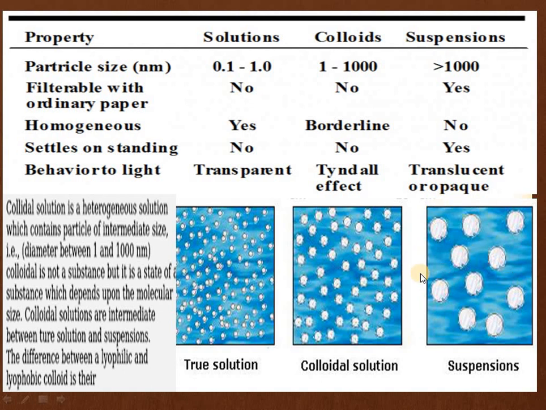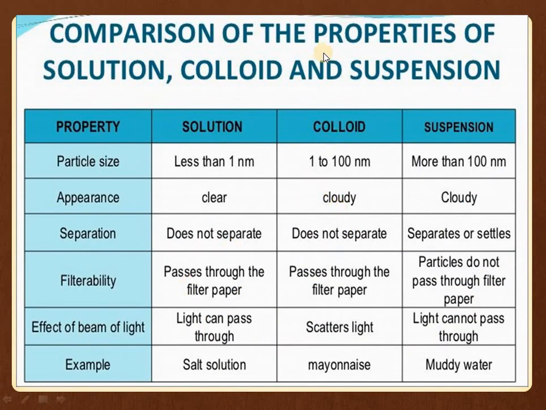This is the demonstration for suspension where particle size is larger than 1000 nanometer. This is for a colloidal solution where particle size is smaller than 1000 nanometer and greater than 1 nanometer. And this is a true solution where particle size is less than 1 nanometer. So by this we can say that the colloid exists intermediate between solution and suspension. One more thing is the effect of a beam of light. Light can pass through solutions. In colloids light gets scattered, and in suspension light cannot pass through it. An example of solution is salt solution, in colloids it is mayonnaise, and in suspension it is muddy water.